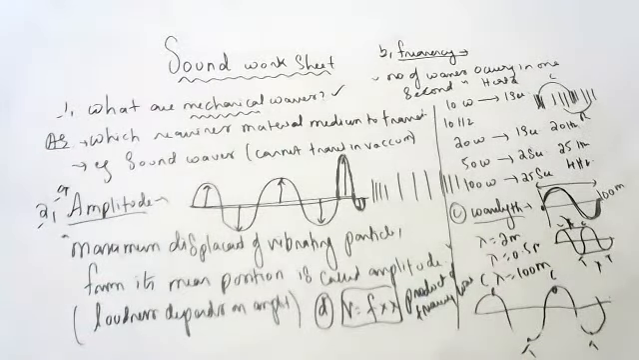Okay, children. What is the definition? Can anyone say? Product of frequency and wavelength. The product of frequency and wavelength is called wave velocity.